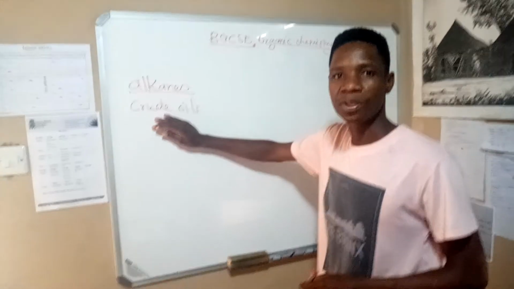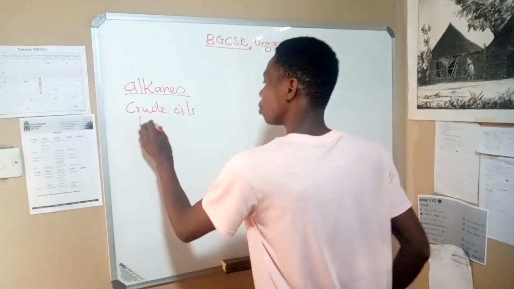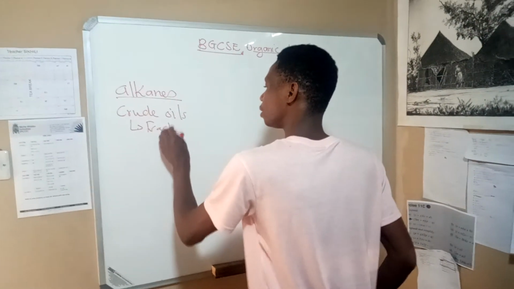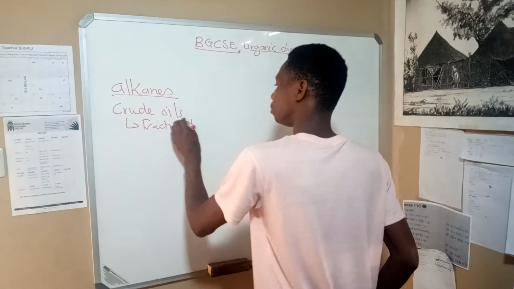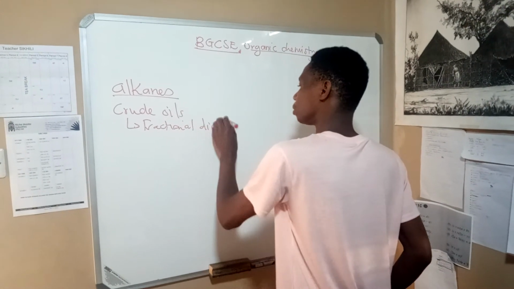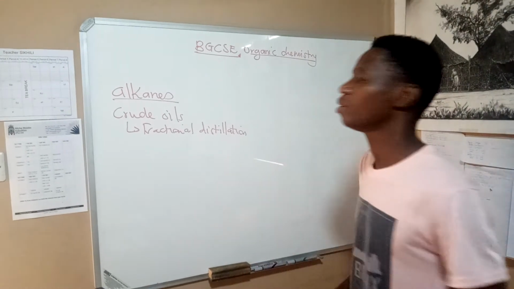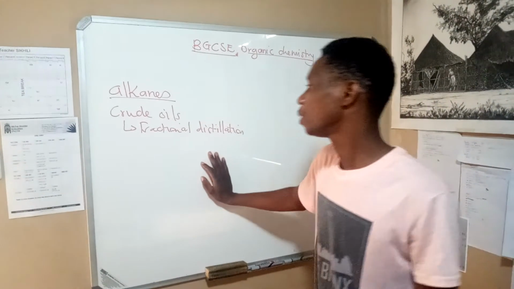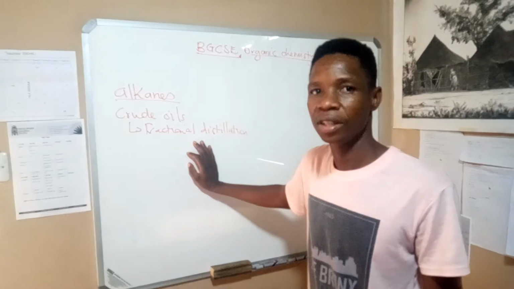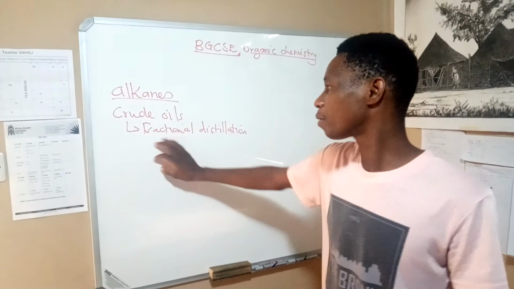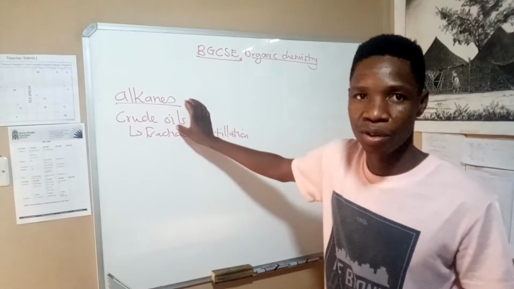They are obtained through what is called fractional distillation. That's where we obtain them, through fractional distillation from crude oils.